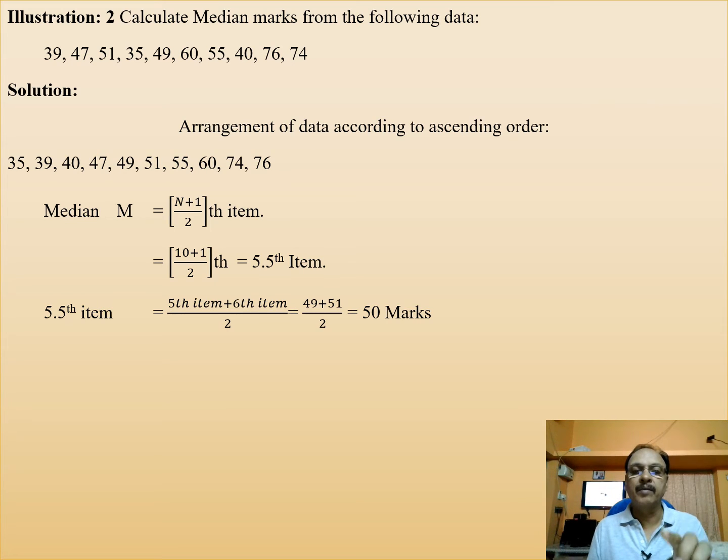That means the 5th and 6th items you have to identify and calculate the average. The fifth one being 49 and the sixth one being 51. An average of it is 50. Hence median mark is 50 marks.